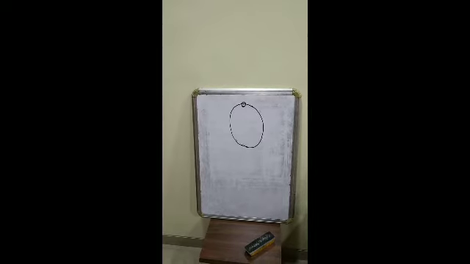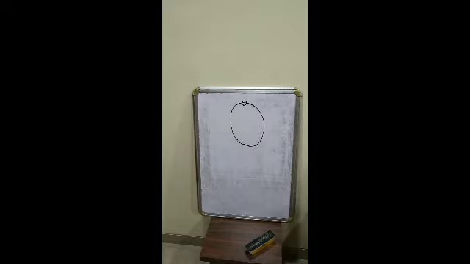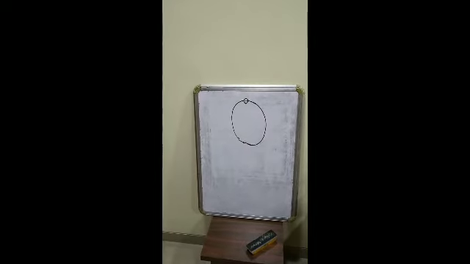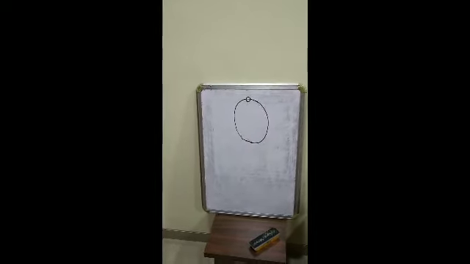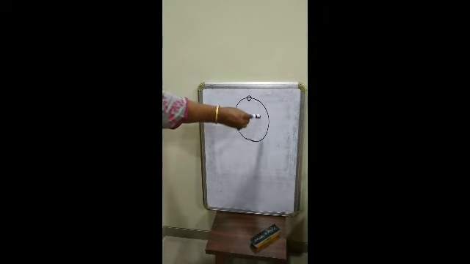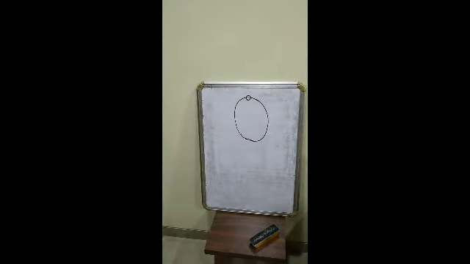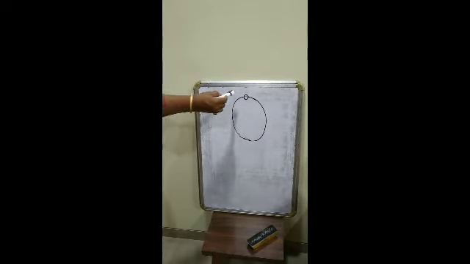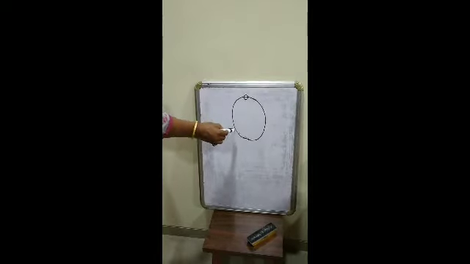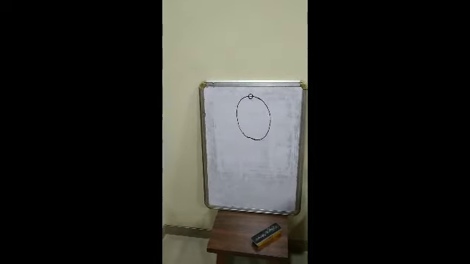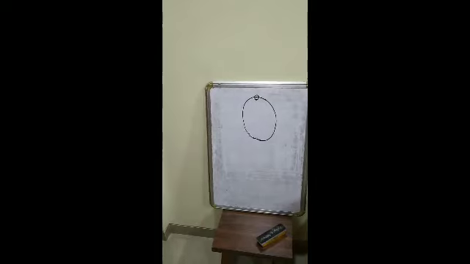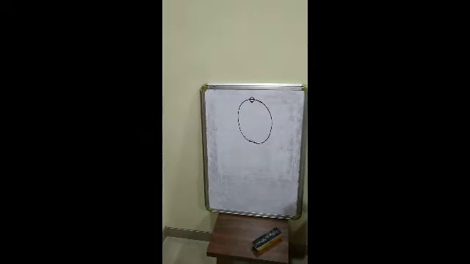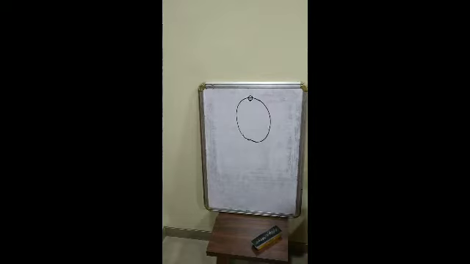Take a stone and tie it to a thread. Hold one end of the thread and rotate the stone in circular direction. What do you see? The stone moves along a circular path. But as the stone takes a circular path, the direction of motion of the stone changes continuously. So, we can say that the velocity of the stone changes with time.